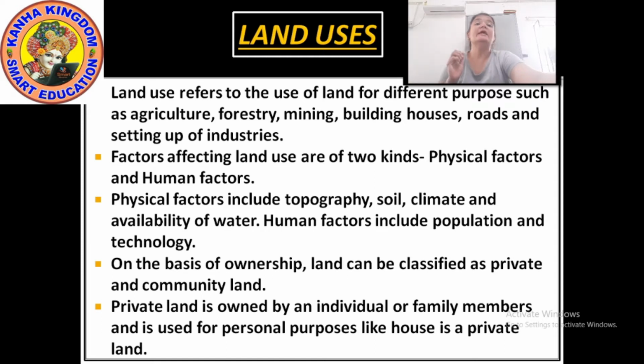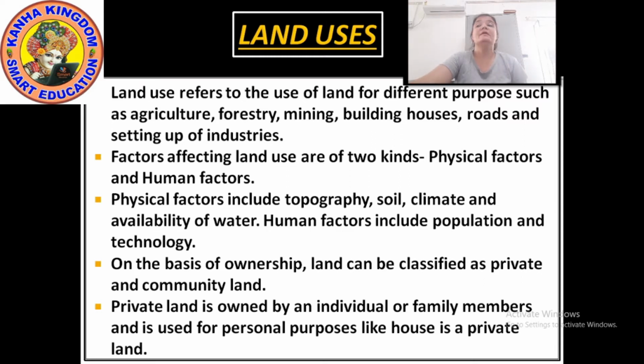Topography means the arrangement of the natural and artificial physical features of an area. So the physical factors include first the topography, second the soil, third the climate, and fourth the availability of water. Now how do the human factors affect land use? It is by the population and the technology.